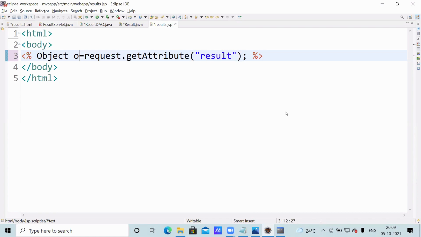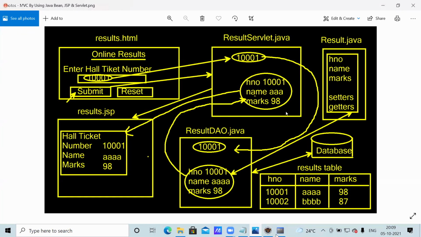If you want the Result class, Result r, here downcasting is required, explicit conversion is required. See, the setAttribute method will take two parameters.